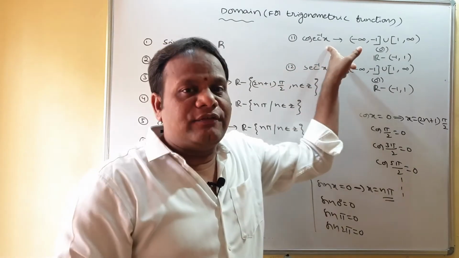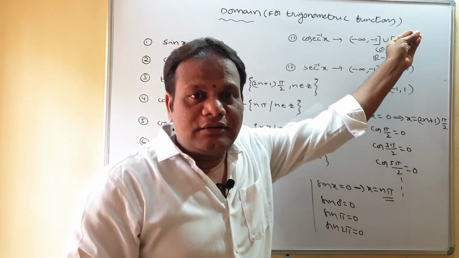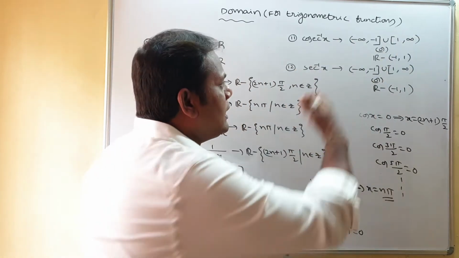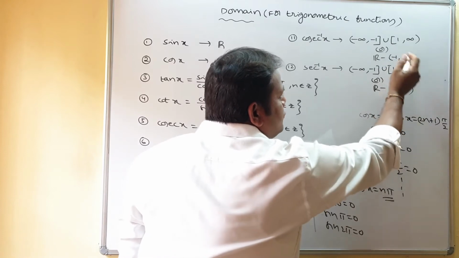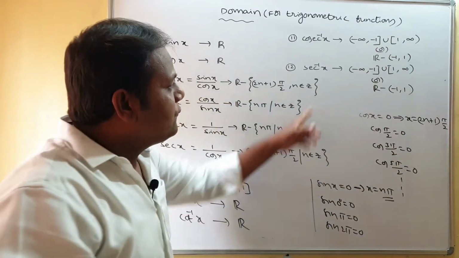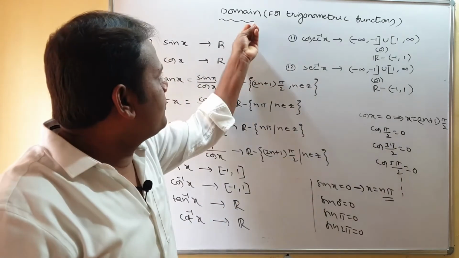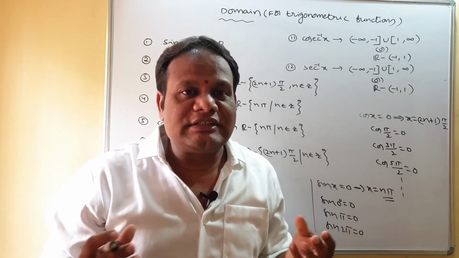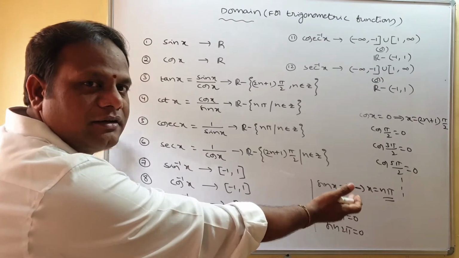Domain of cosecant inverse x, that is minus infinity to minus 1 union closed interval 1 to infinity. Or you can take like this, real number set minus the values between minus 1 and 1. For secant inverse x also same. To answer the problems related to domain for the functions which are having trigonometric functions, these basics are required.